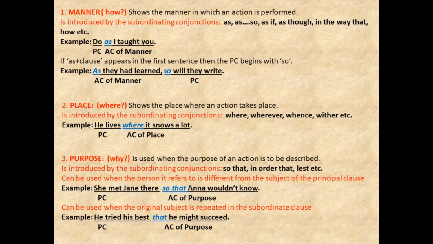See the other example, can be used when the original subject is repeated in the subordinate clause. This is one more example. He tried his best that he might succeed. He tried his best is the main clause. And why did he try his best? Again, see, it is answering the question why. Why is the associated question for adverb clause of purpose. So why was this action done, why he tried his best, that he might succeed. Okay, so telling you the purpose of an action. It's not because, it is the purpose.